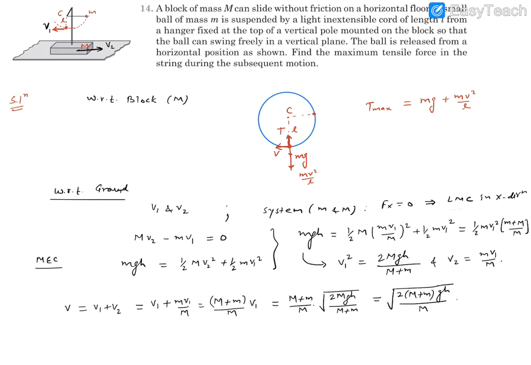Now hence Tmax. We can write the maximum tensile force is going to be equal to small mg plus small m by L into V square. Now square of V is going to be this number. So we can write it as twice capital M plus small m into g, and what about this H? Here H is involved, right?